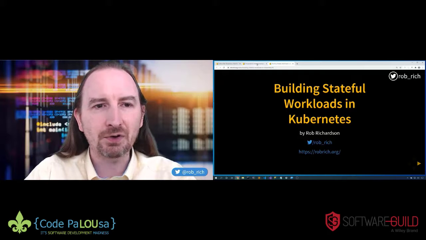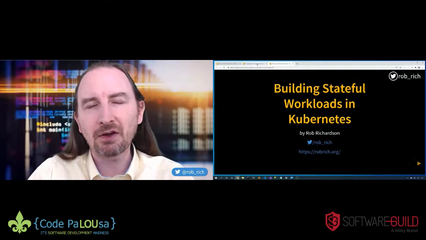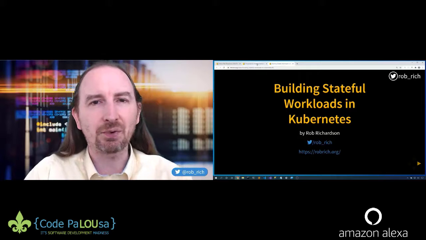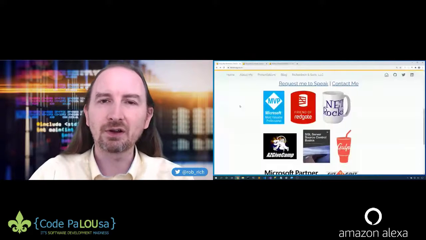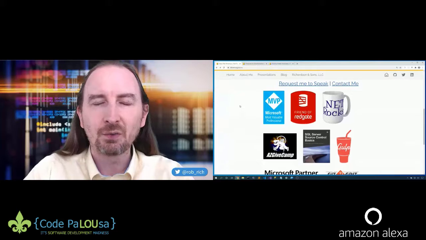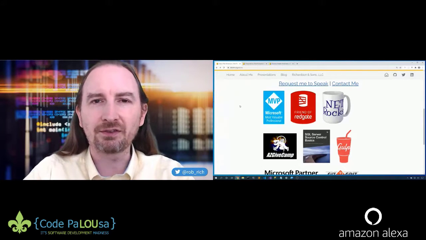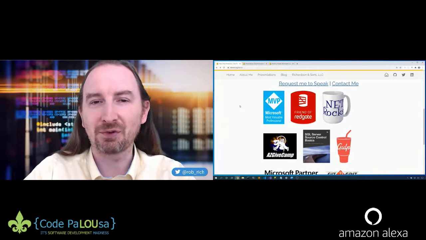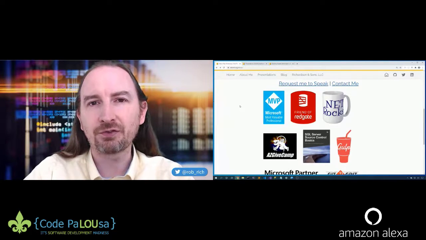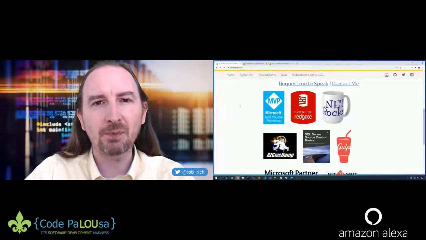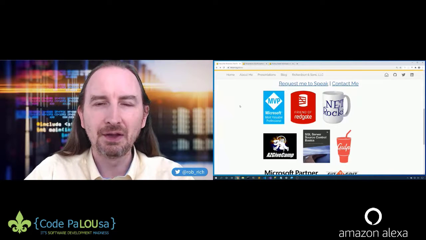While you're here on robrich.org, click on About Me, and you'll see some of the things that I've done recently. I'm a Microsoft MVP. I'm a friend of Redgate. AZ GiveCamp is wonderful. AZ GiveCamp brings volunteer developers together with charities who otherwise couldn't afford software services. We start building software for them Friday after work. Sunday afternoon, we deliver completed software back to the charities. Sleep is optional, caffeine provided. If you're in Phoenix, come join us for the next AZ GiveCamp. It is always a lot of fun. Or if you'd like a GiveCamp in your area, hit me up by Twitter or by email, and let's get philanthropy installed in your area as well.